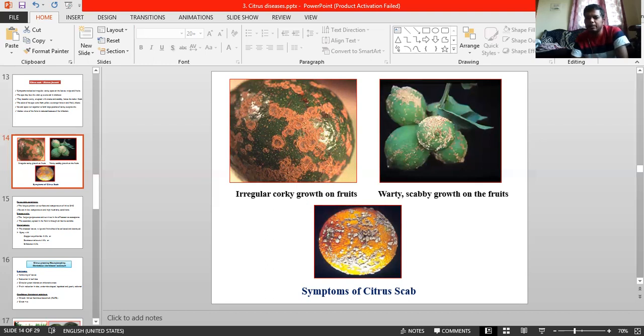Though the fungus relatively affects the fruit flesh below the skin, canker, the severe disease, cannot penetrate the fruit flesh, but scab can penetrate up to the fruit flesh. Remember here, this one is a penetrated one. It can cause rotting.